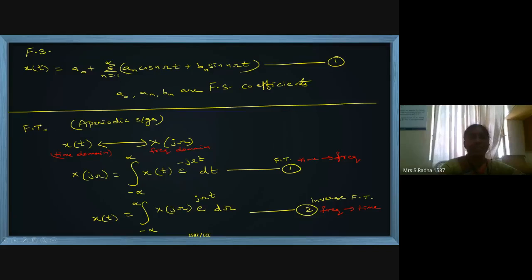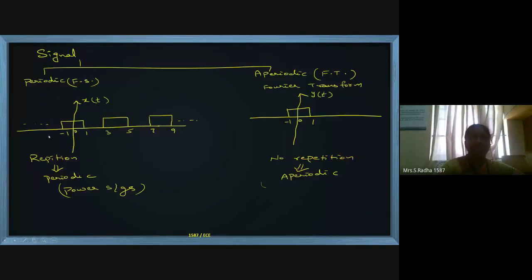Coming to aperiodic signals, where the time period is infinite, there is only one repetition. If the same thing gets repeated again and again, then one on time plus one off time is nothing but the time period. But here there is no repetition, so the time period is infinite, and it is called an aperiodic signal.